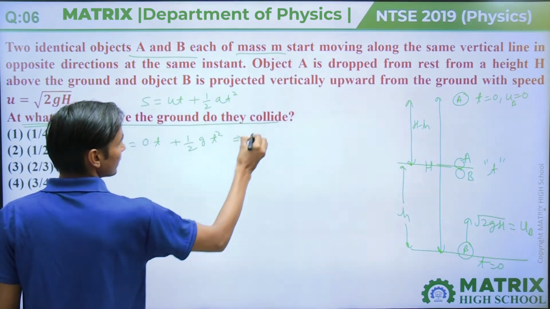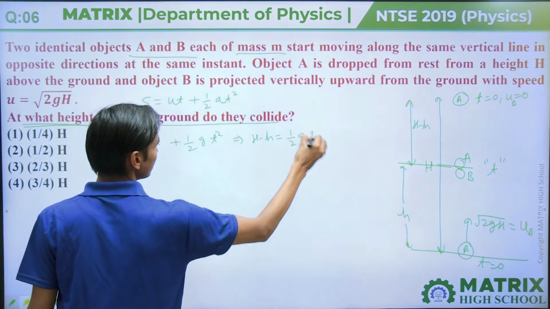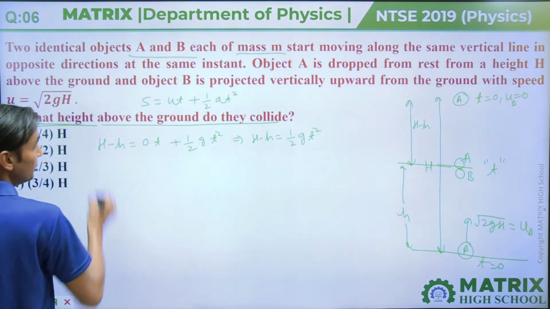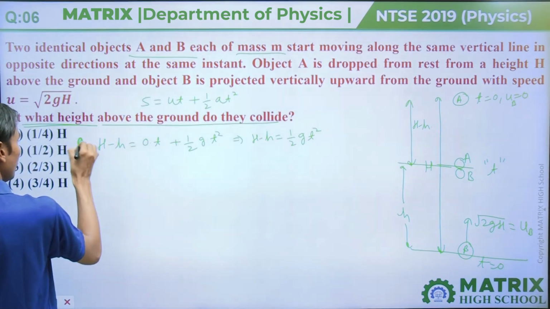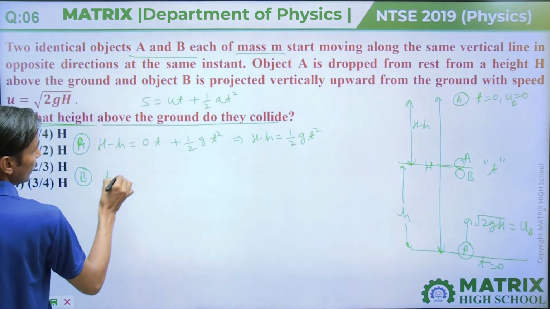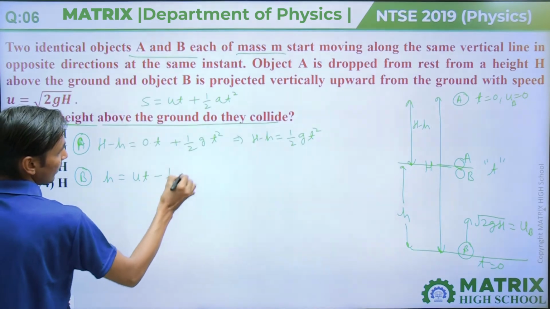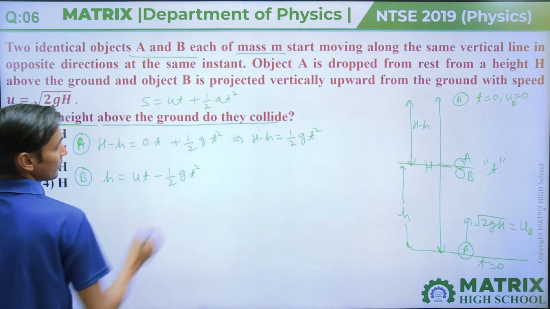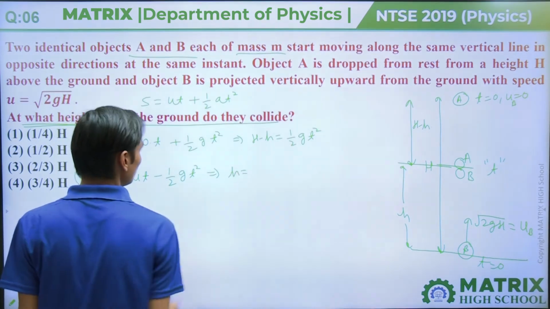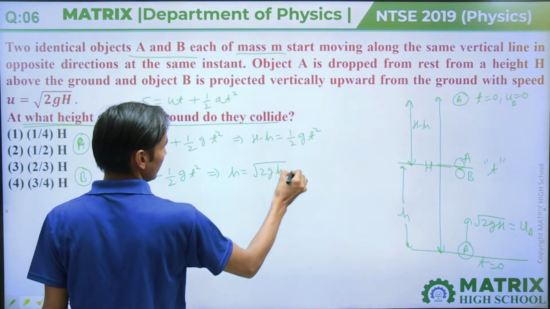That will come H minus h equals half g t square. And for B, this is for A and this is for B, small h equals ut minus half g t square, that will come h equals u, that means root 2gH, into t minus half g t square.